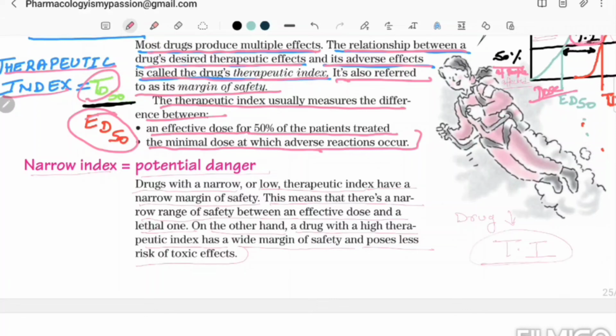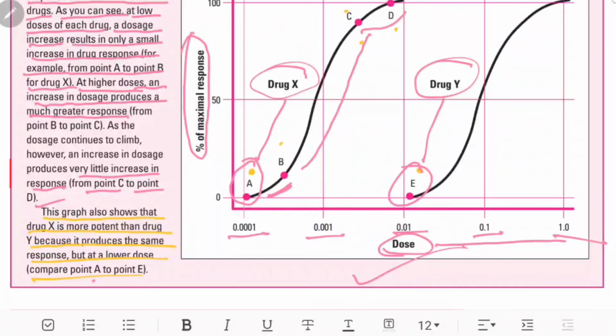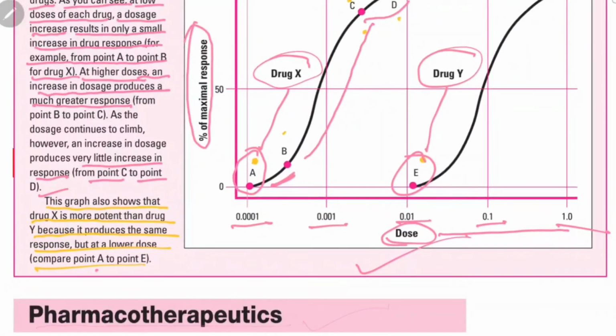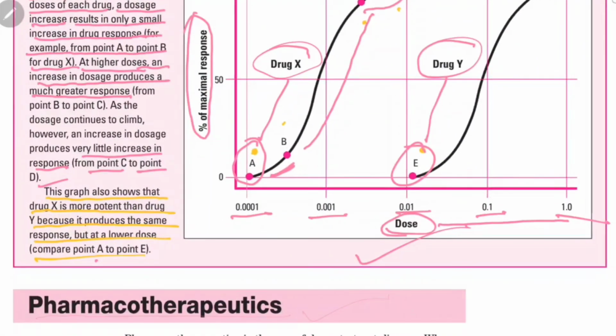If any drug has a low therapeutic index, then the margin of safety will be low for that drug. So till here we finished the major points of pharmacodynamics.